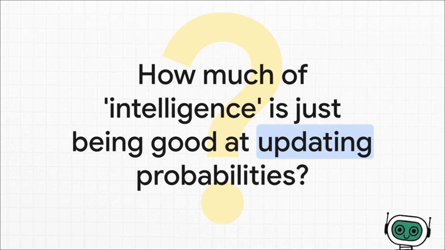And that leaves us with a final thought to chew on. When you get right down to it, how much of what we call intelligence is really just being very, very good at doing this one thing, constantly updating our model of the world based on new evidence?